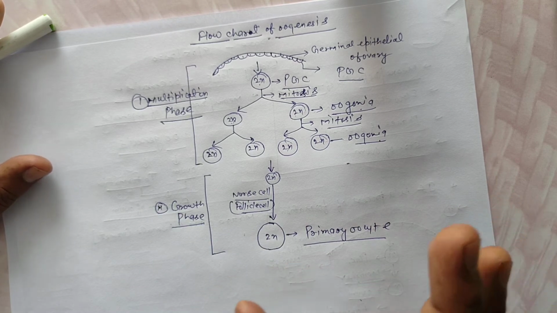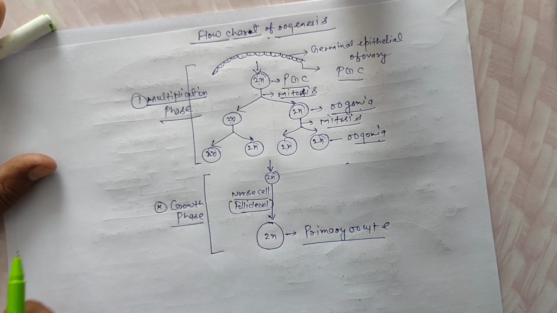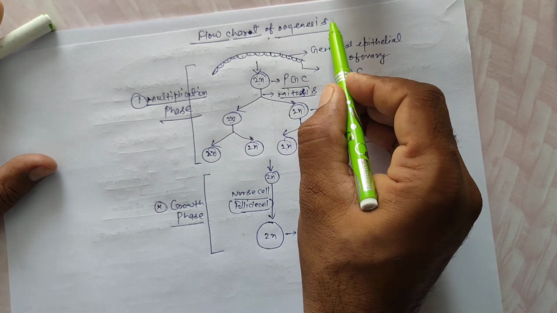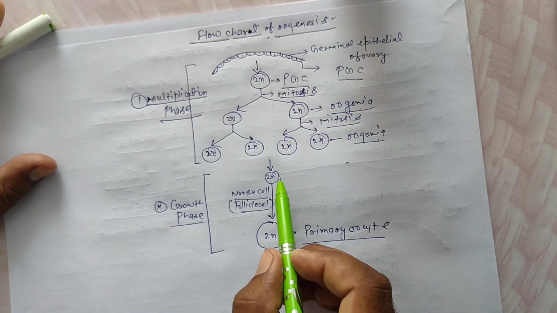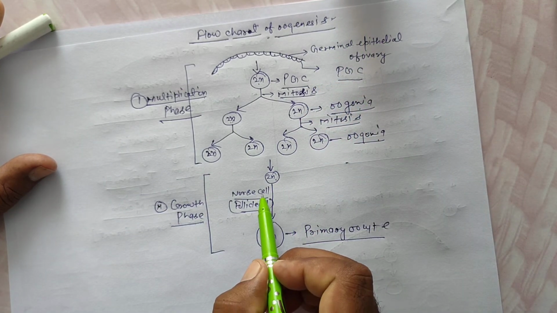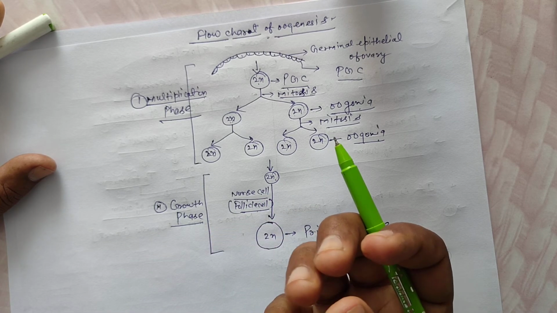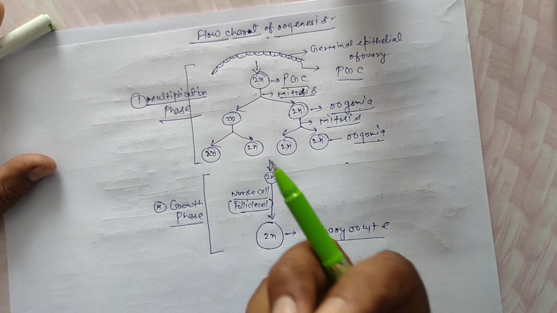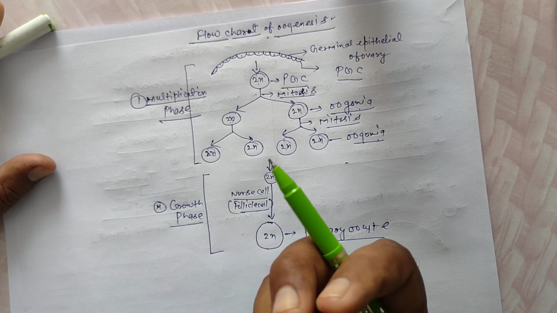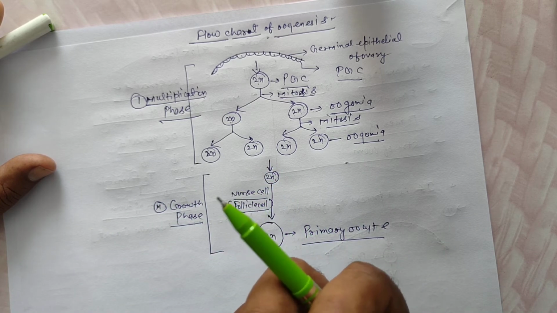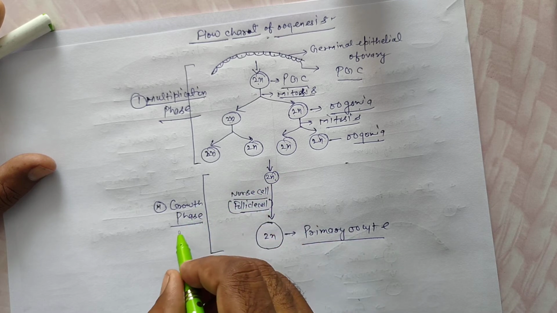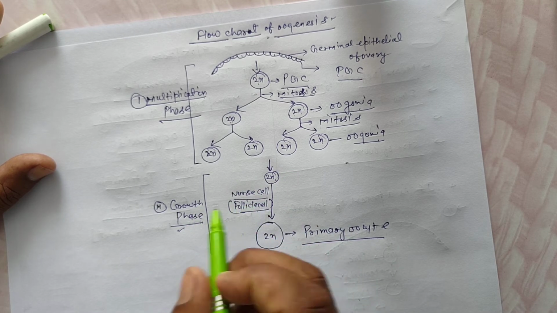Again, growth is the second phase of oogenesis. In this phase, oogonia get nutrition from nurse or follicle cells or other oogonia, and gain ovum shape, size and volume. Growth is completed in the oogonia, so it is called the growth phase.